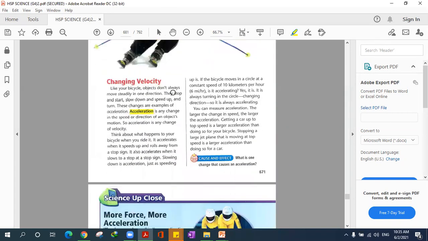Then the change in this velocity, or the change in the speed and direction, is called acceleration. Like when the car moves a little bit faster and then the car slows down and then it moves faster again. All of these changes are called acceleration. Yes, it's accelerating. And I know most of you guys already know this because you like car racing and games. So acceleration is any change in the speed or direction of any object's motion. Okay. So we can say that it's a change in velocity. If we wanted to get to the bottom of it, it's a change in velocity.